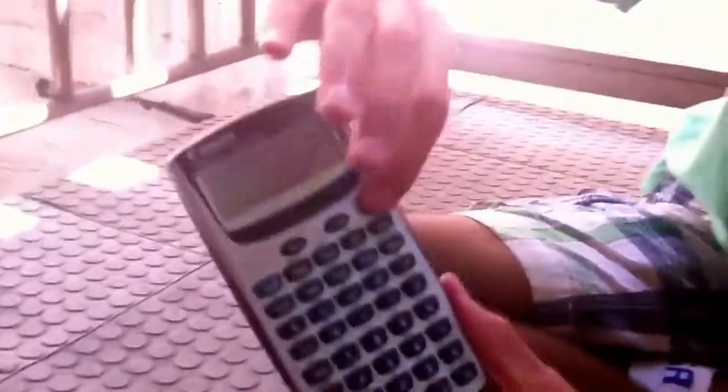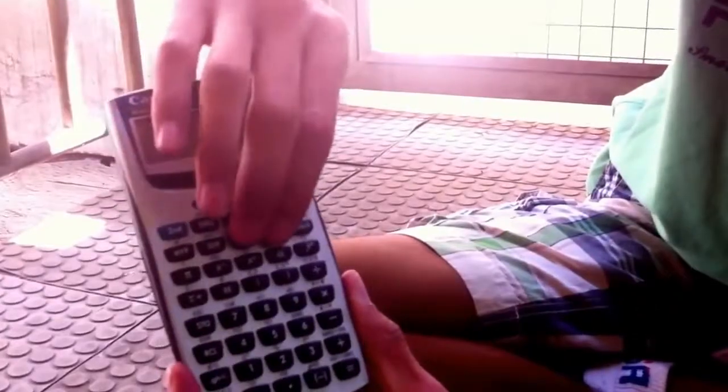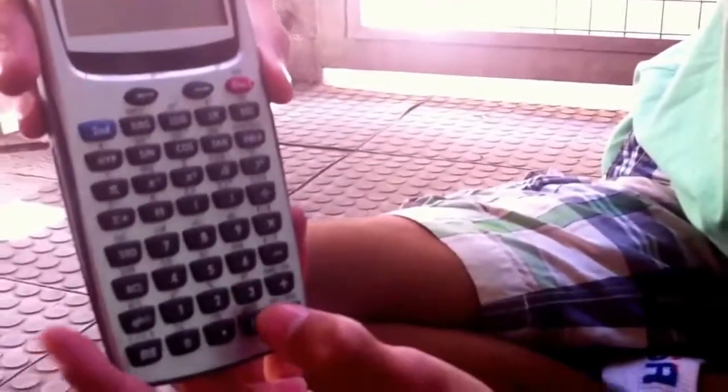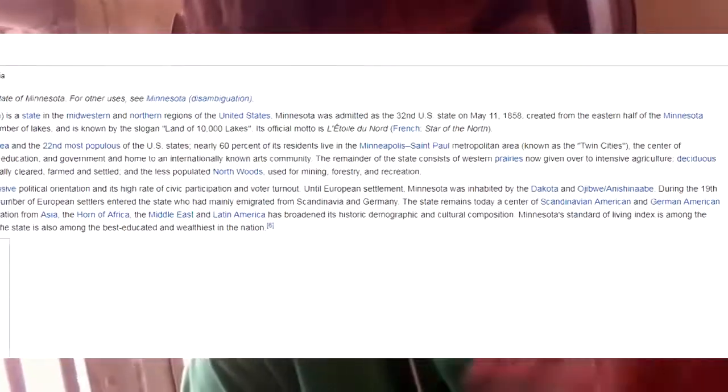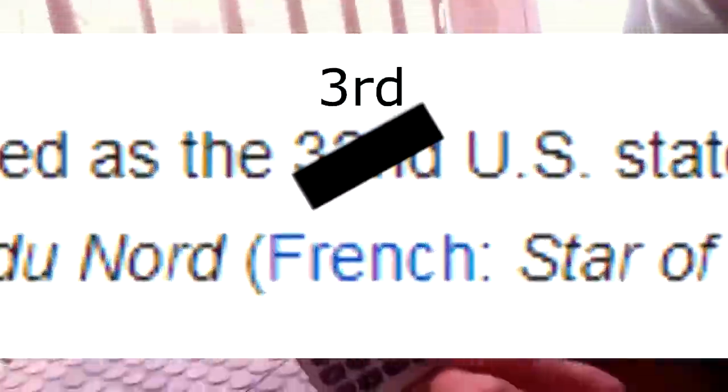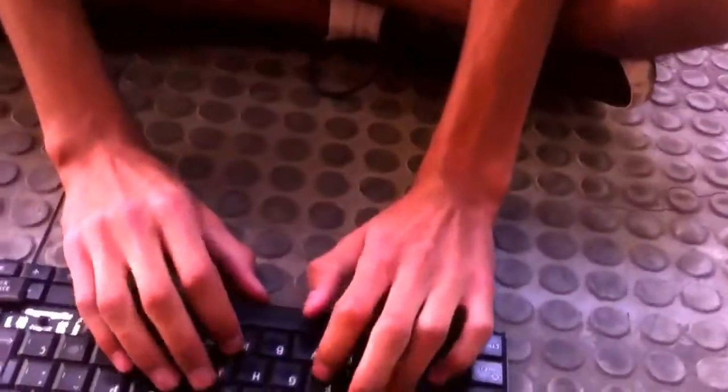You have to press on, and then you want to press tankers. Okay, and then x squared, and then 3. 3 is because Minnesota is state number 3, so you have to exclude 3, and then you press equal. So now we are going to hack this.